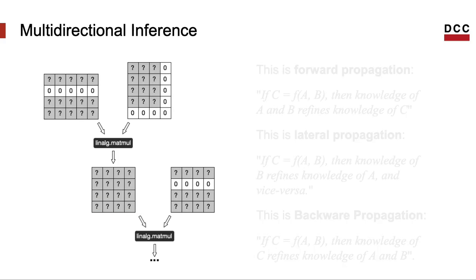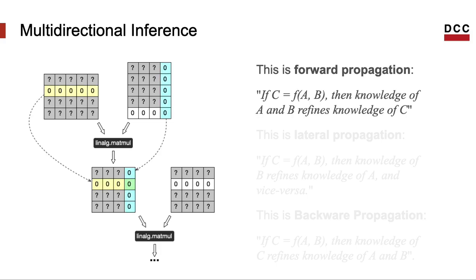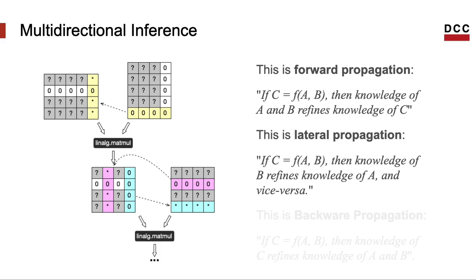So in the end, we have a system that propagates information in multiple dimensions, along multiple directions. We have the classic forward propagation, where knowledge about operands lets us infer something about the results. We have lateral propagation, where we transmit information across operands of the same operation.